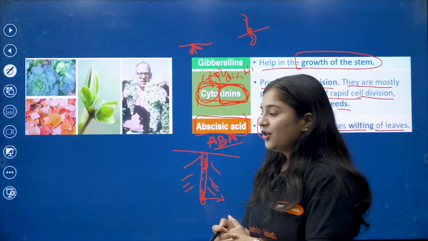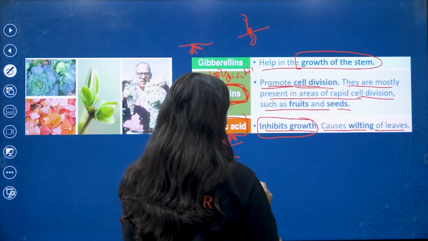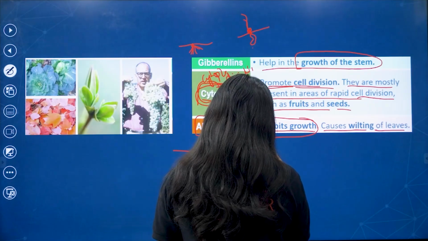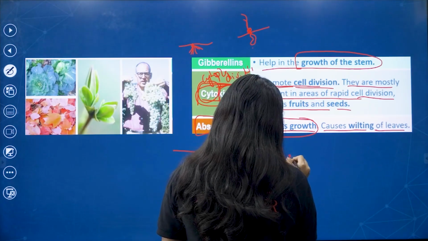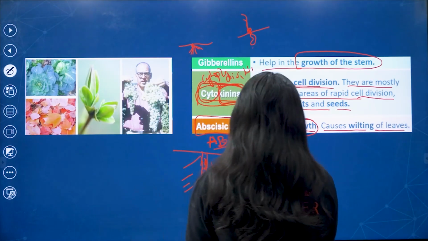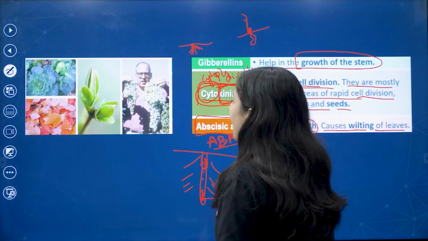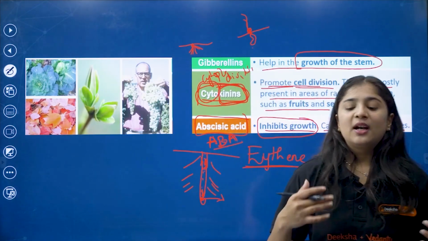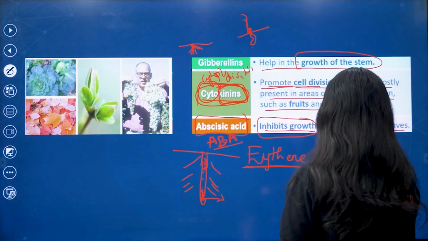Coming to one more hormone called ethylene. What is this ethylene? It helps in the ripening of fruit.